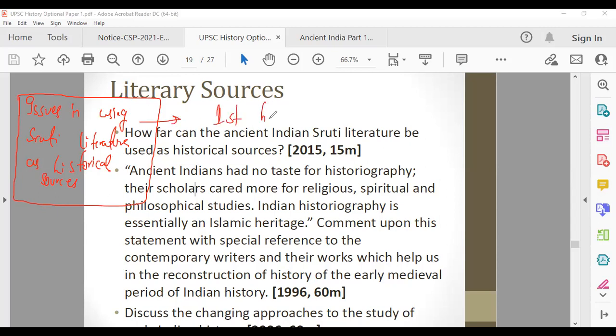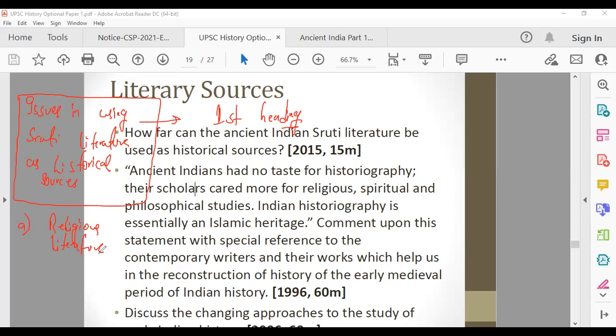So what do you think are the issues in using Shruti literature as historical sources? One thing is that these Vedas have the status of Shruti literature, and they're religious literature. It's not like they're secular, talking about society per se.